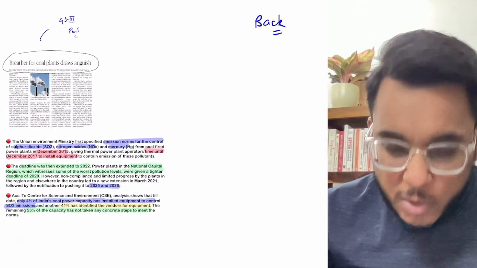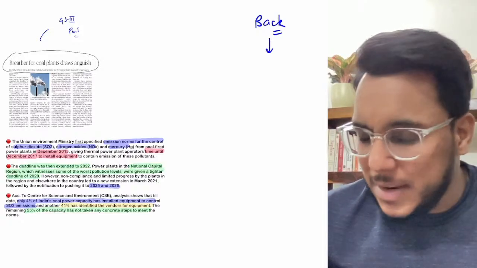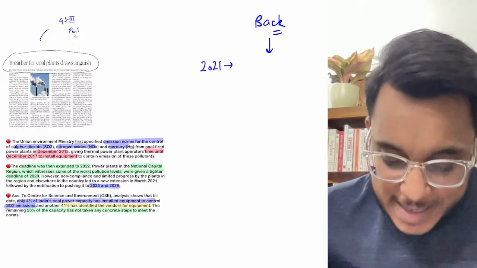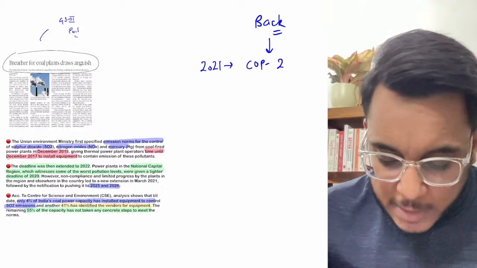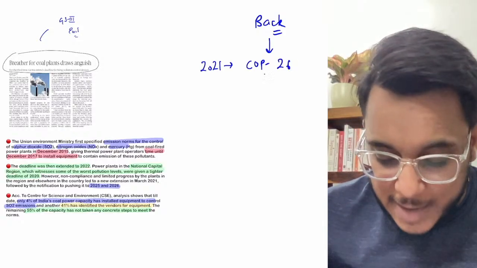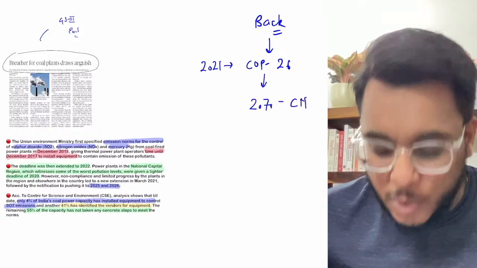So the background goes something like this. First of all, in 2021, India participated in COP26, Conference of Parties 26. In COP26, we declared that by 2070 we will adopt carbon neutrality.